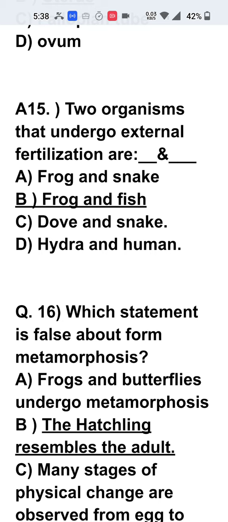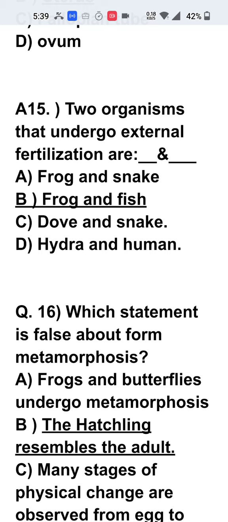Now the question number 15th one. 2 organisms that undergo external fertilization are. So there are 2 types of fertilization, internal and external. In birds, reptiles and the mammals which are present on the ground, they will be walking on the ground. They can lay egg or they can give birth to the young one, but they have the internal fertilization.